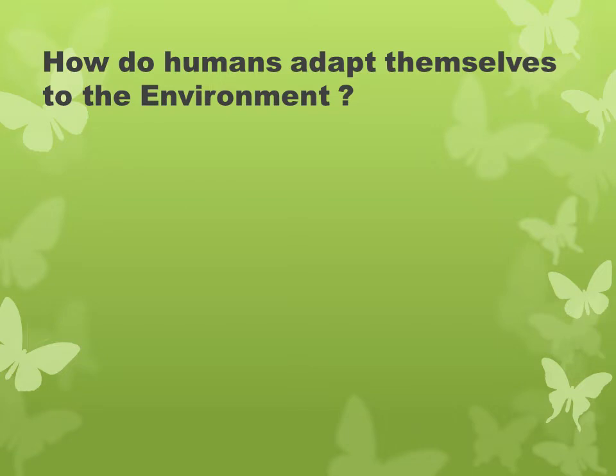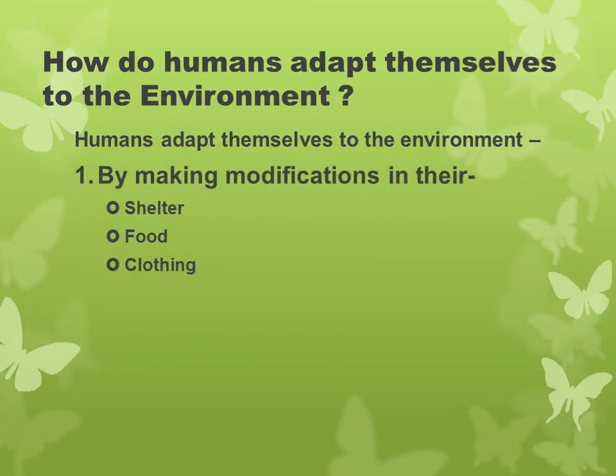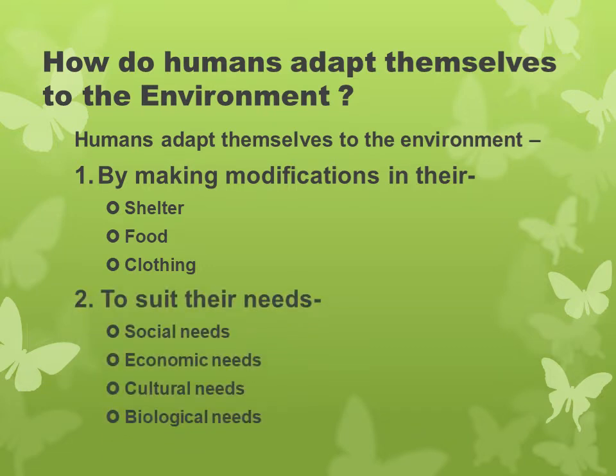How do humans adapt themselves to the environment? Adapt means adjust or change. Environment means surroundings. Humans adapt themselves to the environment, number one, by making modifications in their shelter, food, clothing. Shelter means houses. Number two, to suit their needs: social needs, economic needs, cultural needs, and biological needs.